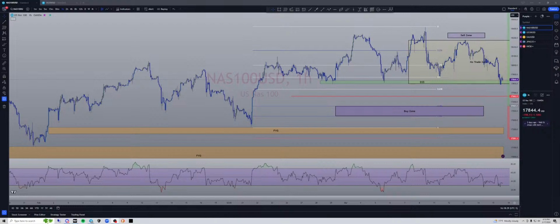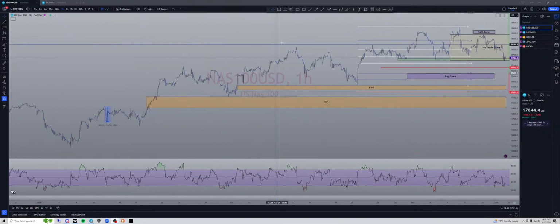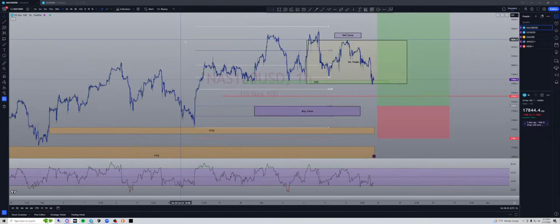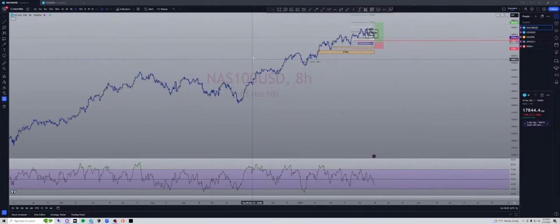All right, guys. So let's start off with NASDAQ. We did take some entries on NASDAQ. We did hit some good trades, but we didn't hit the absolute banger because we were messing around in this zone, and it hasn't broken out. We were hoping we would catch this entry right here, where my arrow is, and this entry here, and we would be off to the moon. But it didn't happen, which is okay, guys, because if you look at this on a higher time frame, this is just consolidation.